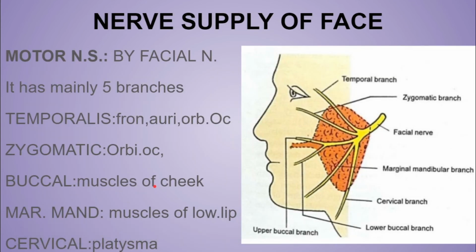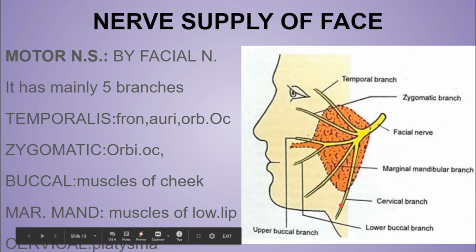Now the nerve supply of the face. The facial muscles are mainly supplied by the facial nerve. As I told you before, facial muscles develop from the mesoderm of the second branchial arch, therefore they are supplied by the facial nerve. The facial nerve is the motor nerve of the face and it has mainly 5 terminal branches: temporal, zygomatic, buccal, marginal mandibular and cervical. The buccal branch is further divided into 2 branches, upper buccal and lower buccal.